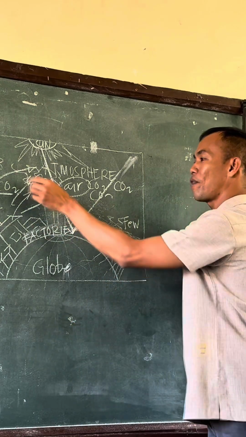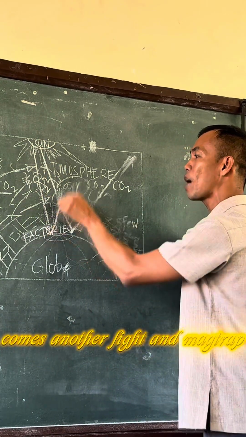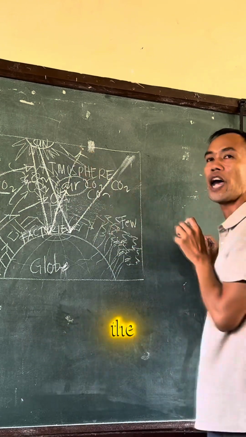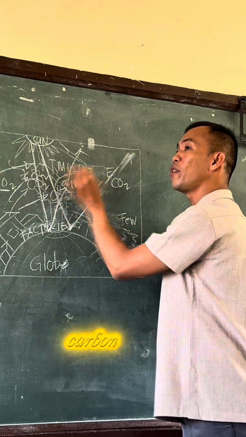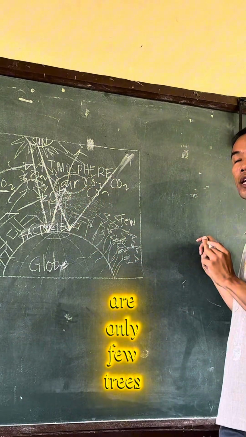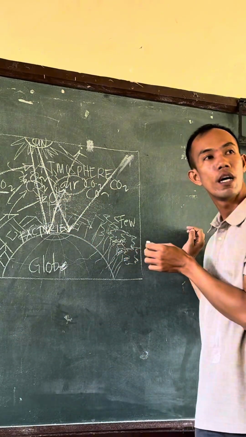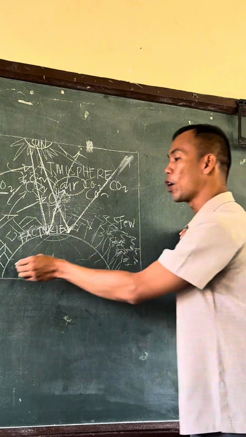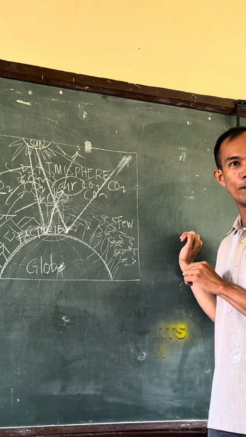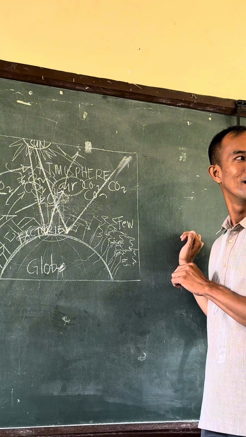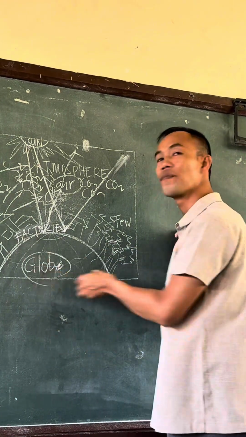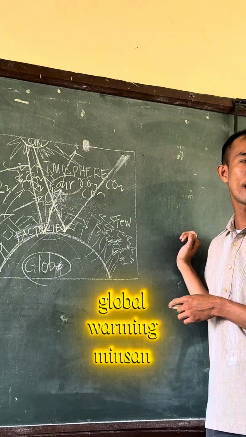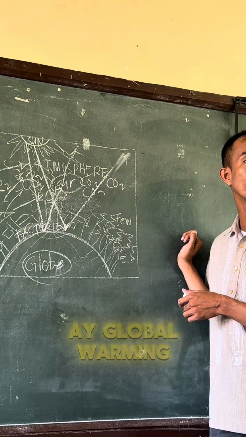Nag-start na siya kainit. And if there comes another light and ma-trap siya sa carbon dioxide, cannot go out of the atmosphere, another heat. So, kung daghan kayong carbon dioxide, and there are only a few trees, that's the time na natagitawag og the globe starts to warm. If that's the case, natagitawag og global warming. So, nakasabot na humangan, ganun na global warming.